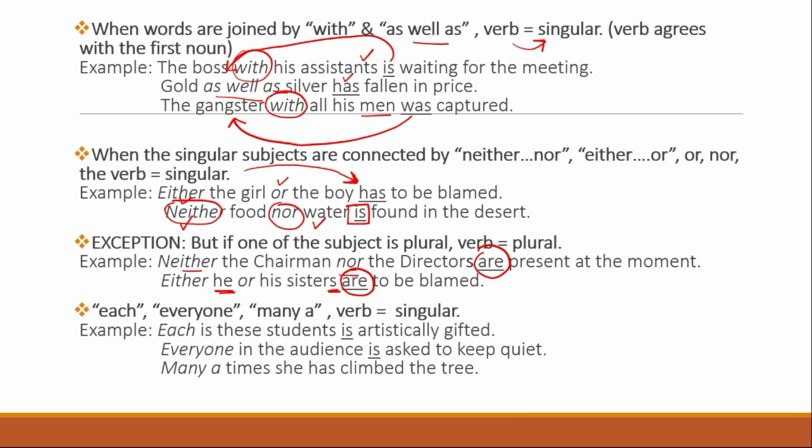Let's look at the examples. Each of these students. So here it is students, right? So you might think this is plural, but each has come. So this is the rule. If each has come in the sentence, each of these students, so it will be singular: is artistically gifted. Everyone in the audience. So audience is plural, but still everyone will come. So is asked to keep quiet. Many, okay, so many a time she has climbed the tree.